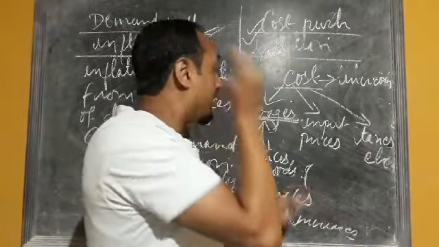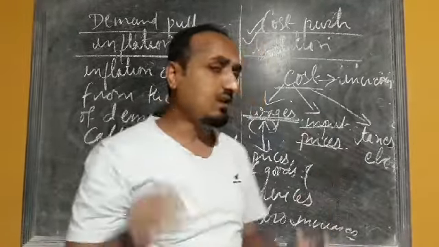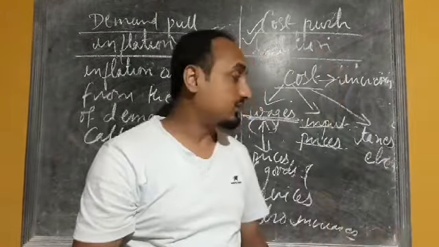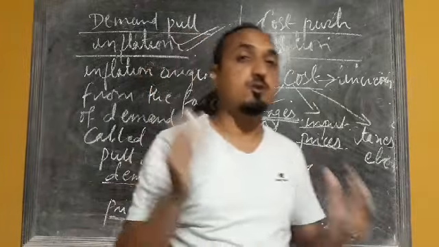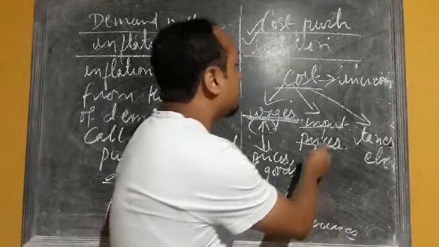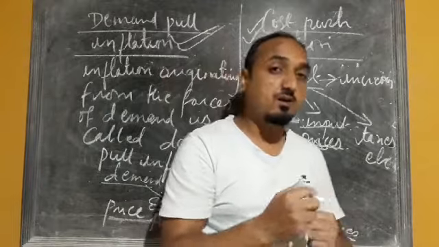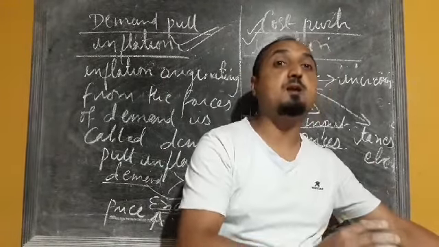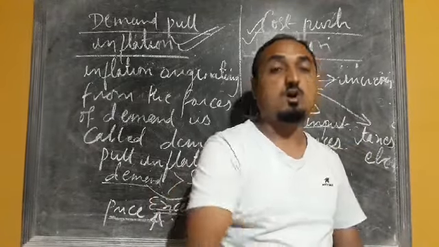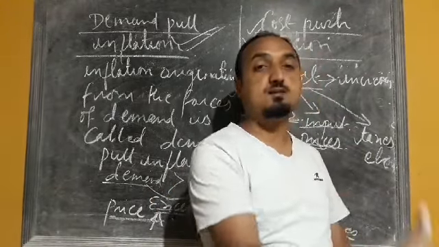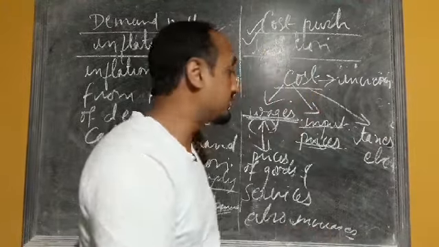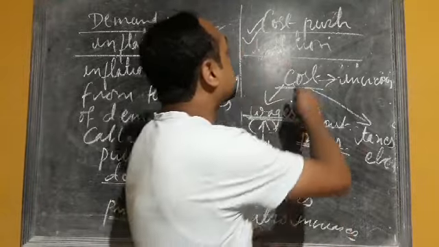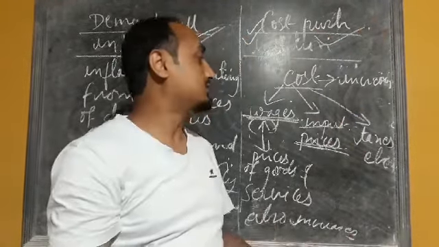Now second reason, input prices. Whatever inputs are used in the production process, if their prices or the price of raw material increases, then the cost of production will rise, because the producer will not sell the commodity at the previous price if they are purchasing the inputs at higher prices, so they will also increase the price. Now when price increases, inflation takes place. That type of inflation is called cost push inflation.